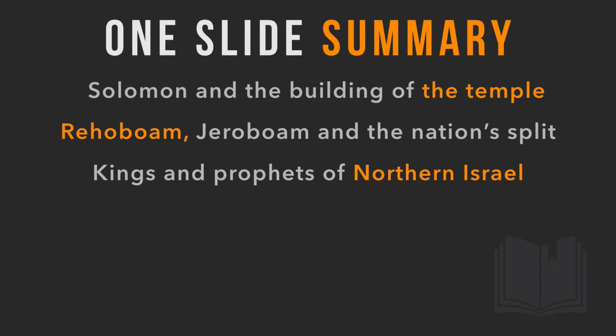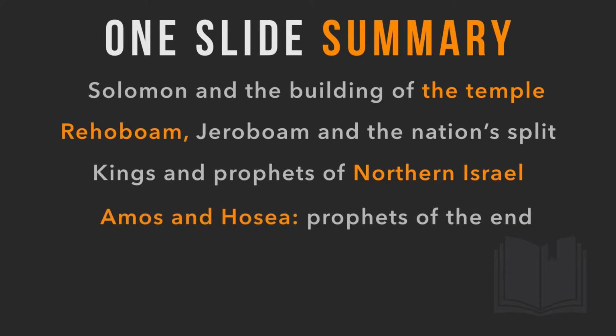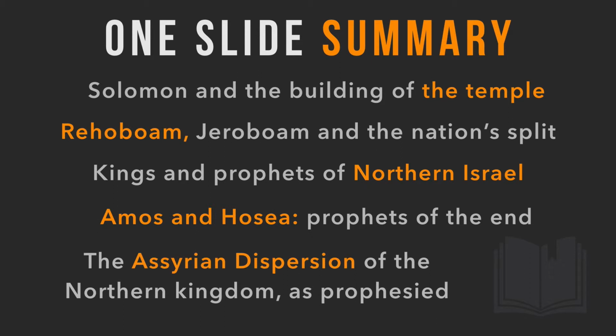We looked at Elijah, we looked at Elisha, and then we spent the end of Module 2 focusing on Amos and on Hosea, who were really the prophets that came and prophesied about the end of the northern kingdom, which happened, of course, with one of our major events. I believe it's number 9, the Assyrian Dispersion of the northern kingdom, as was prophesied.